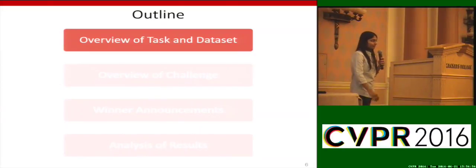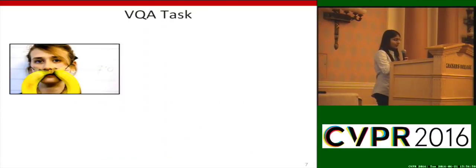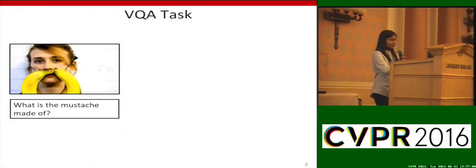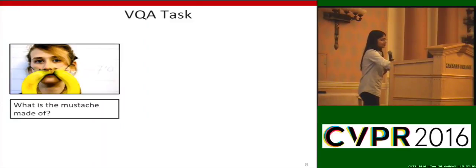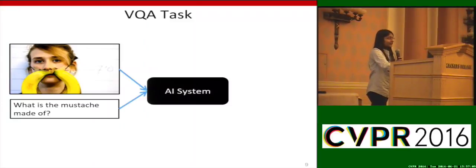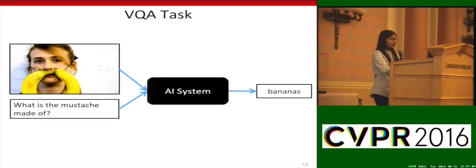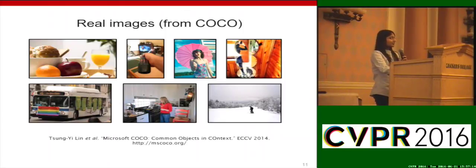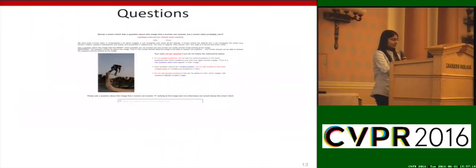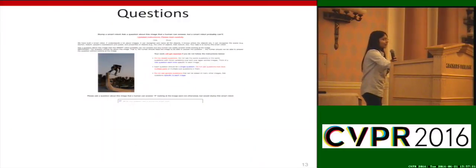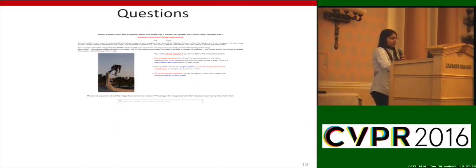So, what is visual question answering? Given an image and a natural language open-ended question such as what is the mustache made of, the task for an artificial intelligence system is to generate a natural language answer such as bananas. The VQA dataset is built on top of images from COCO and abstract scenes. The questions were collected from Amazon Mechanical Turk, where the workers were asked to ask questions that would stump a smart robot.